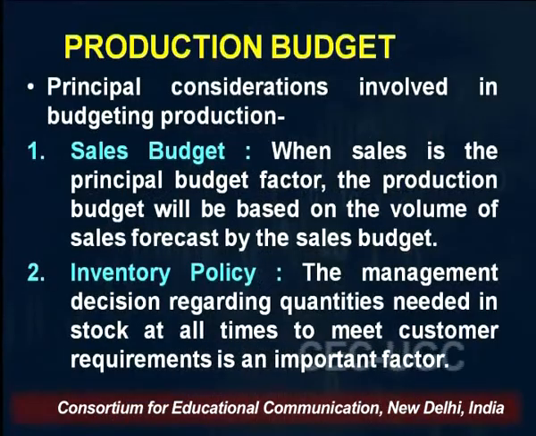The other consideration is inventory policy, right? Each company has its own inventory policy. Some companies do not want to keep larger inventory. Some companies keep a large stock in godowns, large inventory in hand, right? So this inventory policy will also decide production. Suppose you want to have a zero inventory policy. You don't want to keep any inventory in your godowns, right?